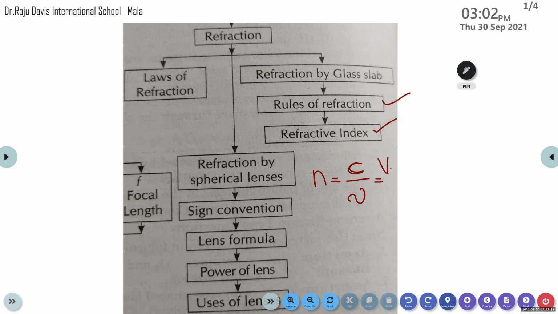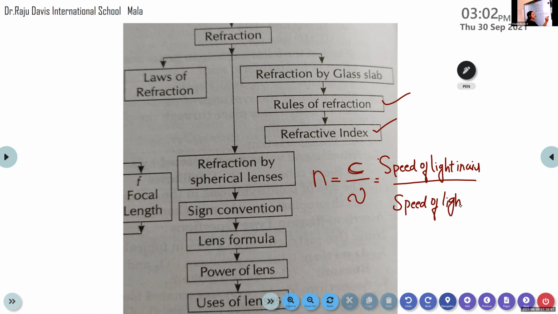c is a constant. c is the speed of light. Velocity or speed of light in air. So c is nothing but the speed of light in air, divided by the speed of light in medium. Okay, speed of light in air divided by speed of light in medium. And the speed of light in air is a constant.